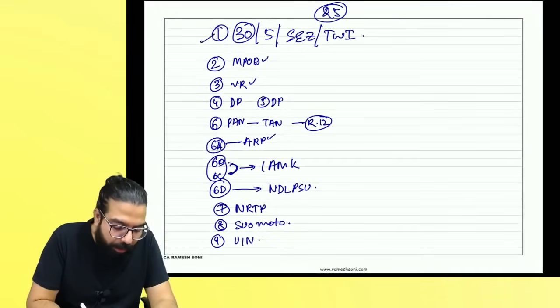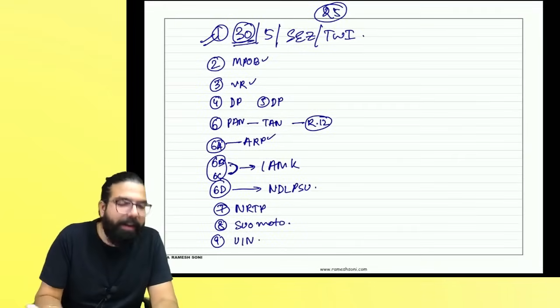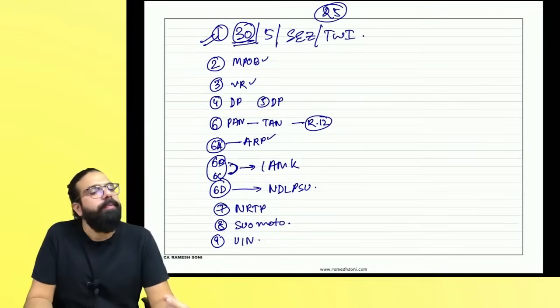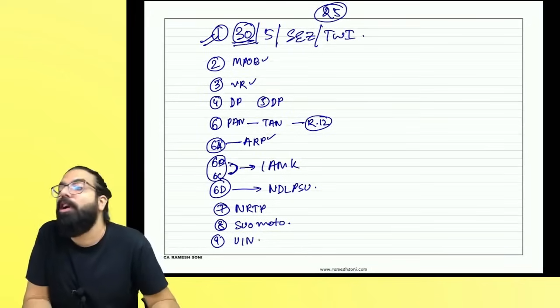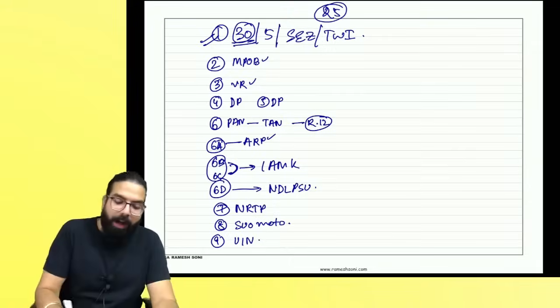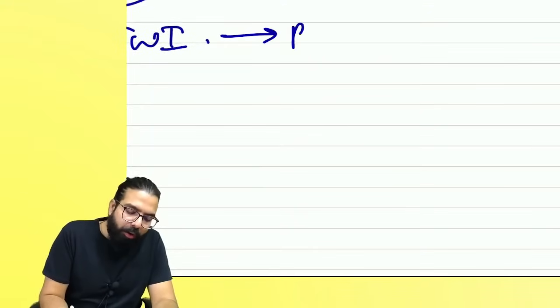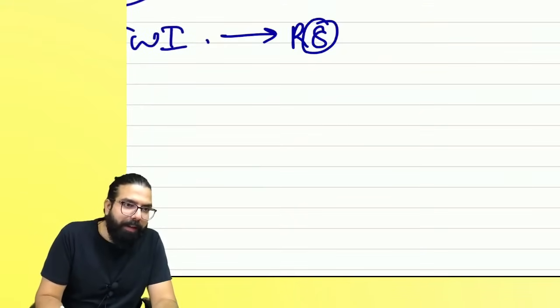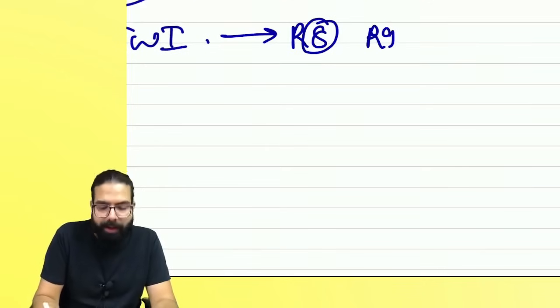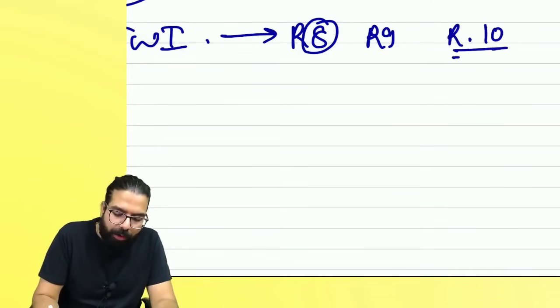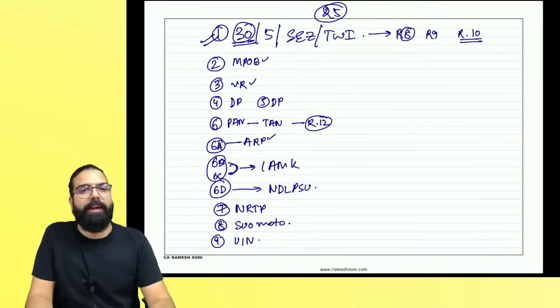Everyone over here. Section number 25.1 told you should take registration within 30 days. TWI, nearest coastal state, SEZ separate registration. But sir, how to take registration? How to take registration is told by rule number 8, which gives the application. Rule number 9, everyone, talks about verification, and rule number 10 talks about the grant of registration certificate.